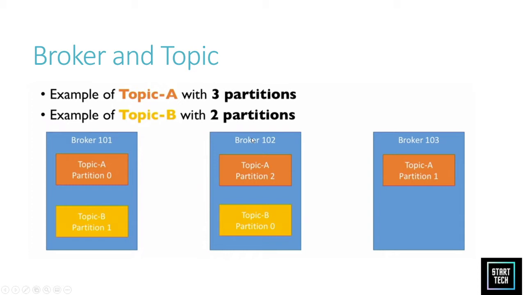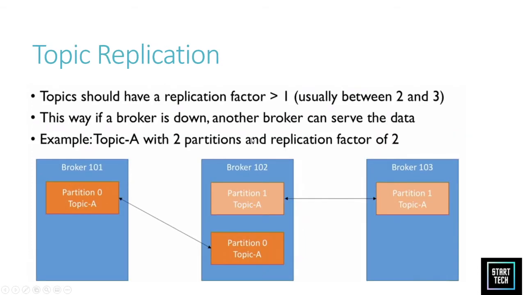Now there is also replication. As it is a distributed system, there should be some replication. The golden rule of replication is 3; usually it can be between 2 and 3, but the golden number is to have 3 in a production environment.